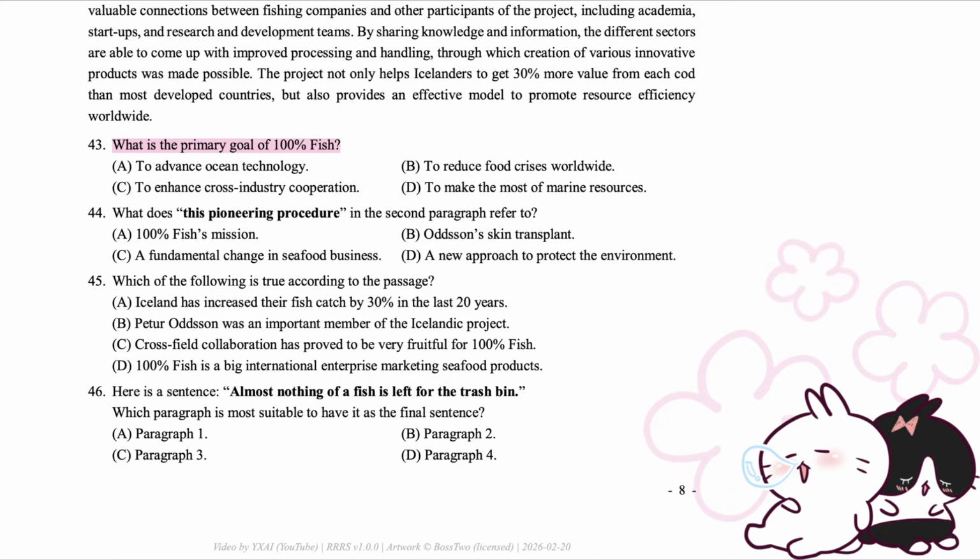43. What is the primary goal of 100% Fish? A. To advance ocean technology. B. To reduce food crises worldwide. C. To enhance cross-industry cooperation. D. To make the most of marine resources.